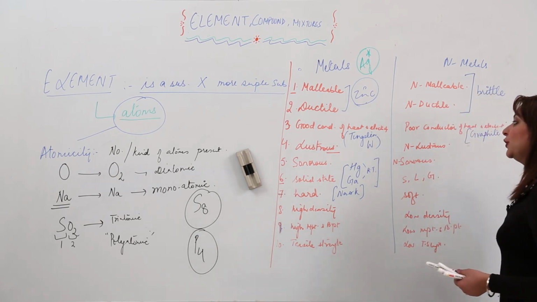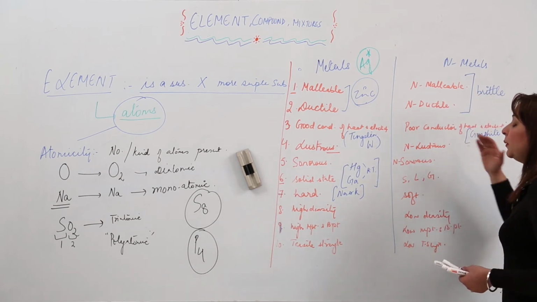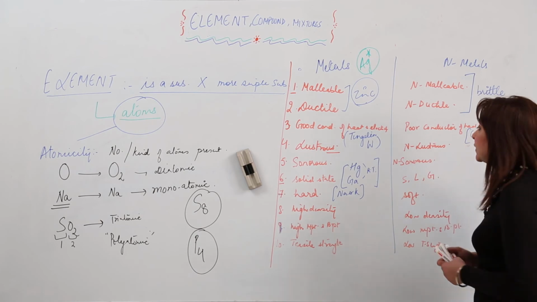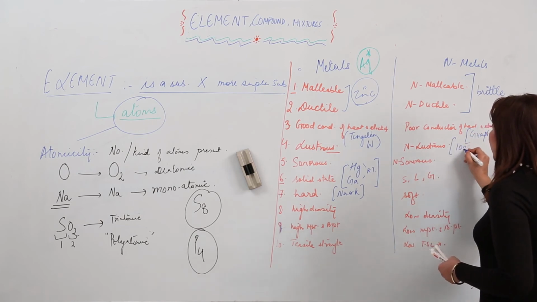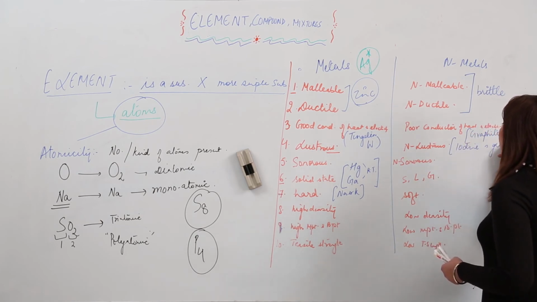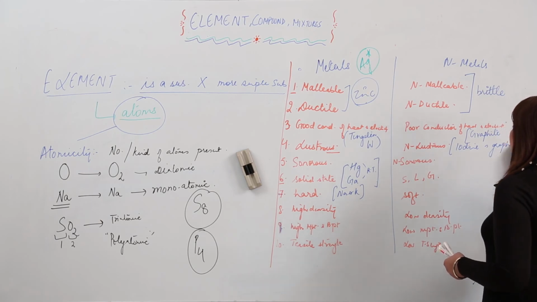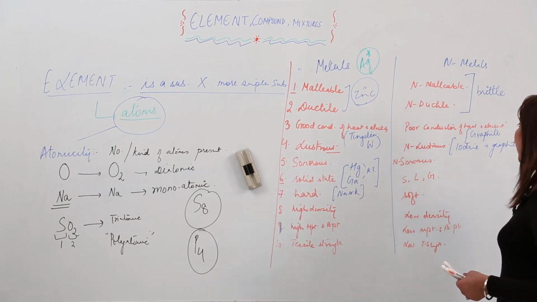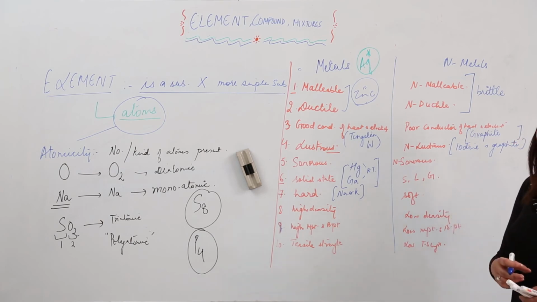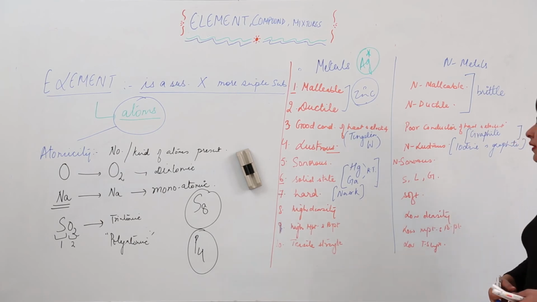And when we are talking about the next property, non-lustrous. So non-metals exhibit the property of being non-lustrous, but out of them iodine and graphite are somehow lustrous. So there exists an exception that iodine emits a certain kind of luster, and in the same way graphite does.